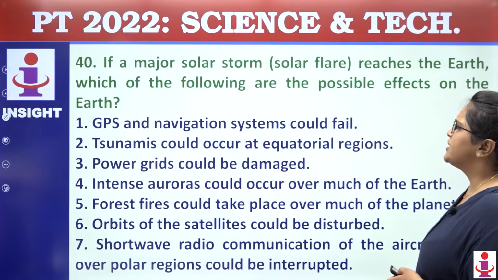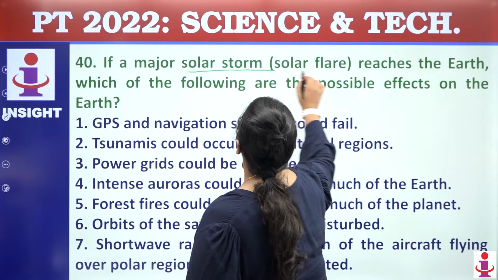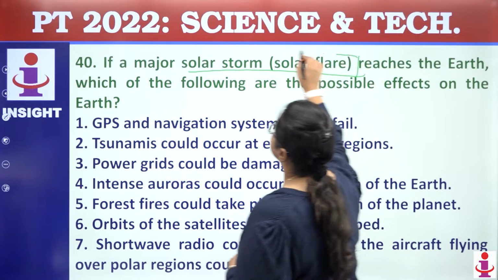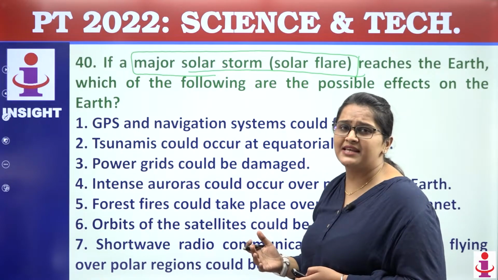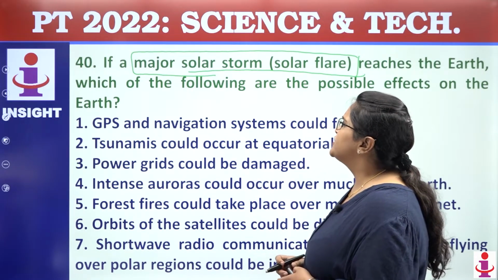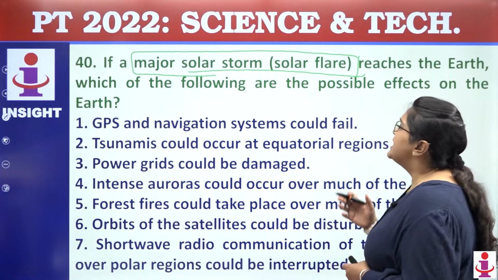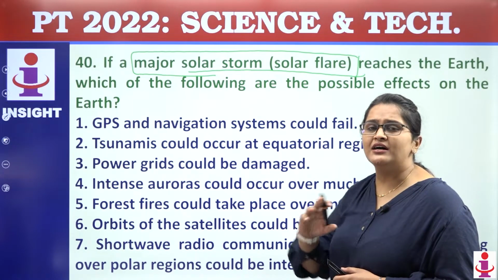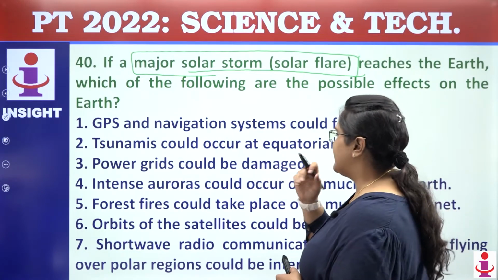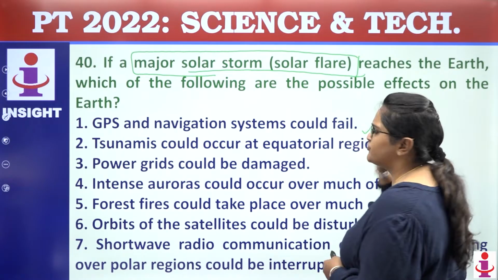Moving towards question number 40. This question is something which I would say previously also the UPSC asked a question which was much similar in nature to this question. The question is, if a major solar stream or a solar flare reaches the earth, from where does the solar flare reach the earth? Through the poles. So what will happen? The first is GPS and the navigation system would fail.